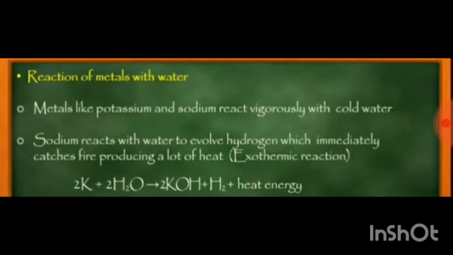Reaction of metals with water. Metals like potassium and sodium react vigorously with cold water. Sodium reacts with water to evolve hydrogen, which immediately catches fire, producing a lot of heat. Which reaction is it? Exothermic reaction. It reacts with water to evolve hydrogen and it catches fire, producing a lot of heat. Can you see 2K plus 2H2O? K, that is potassium, and H2O. It forms 2KOH plus hydrogen gas is released.